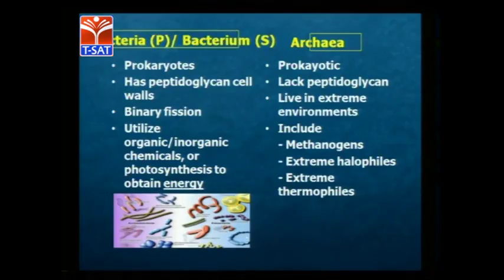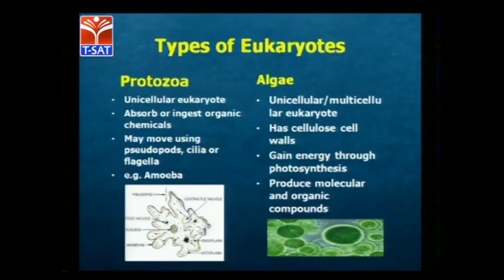Bacteria are a type of prokaryotic cell, and they reproduce by binary fission, and utilize inorganic chemicals or photosynthesis to obtain energy. Whereas archaea are also prokaryotic, but they perform methanogenesis, and some are extreme thermophiles. So that is the difference between bacteria and archaea. And as for the types of eukaryotes, we have protozoa and algae.